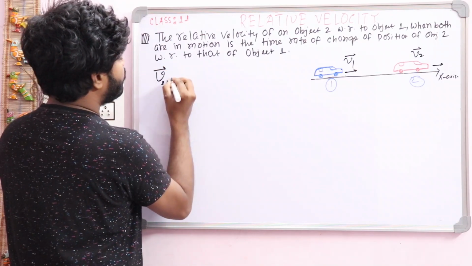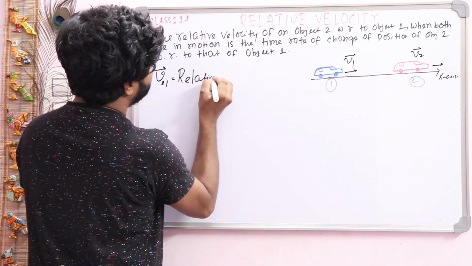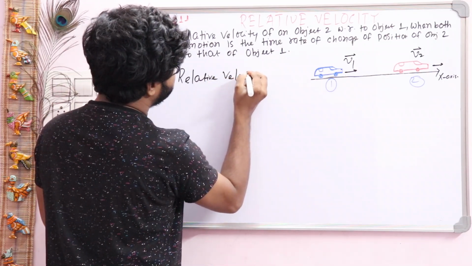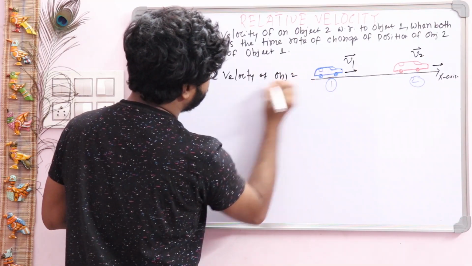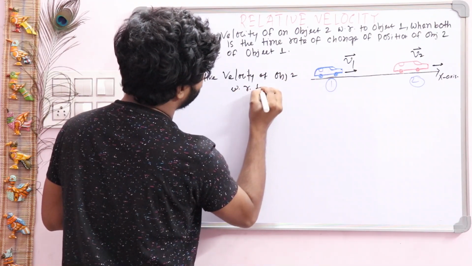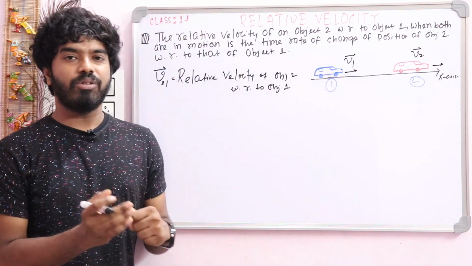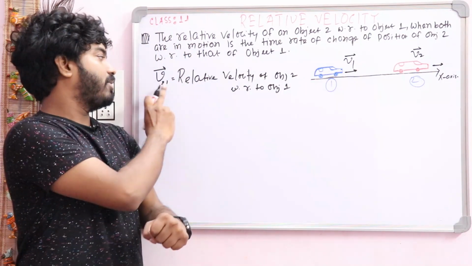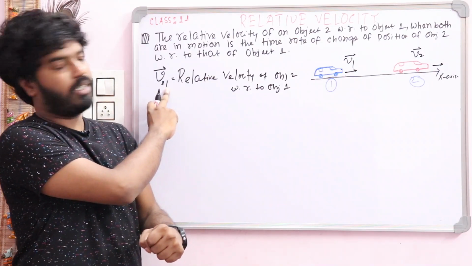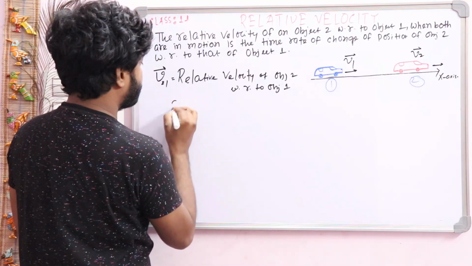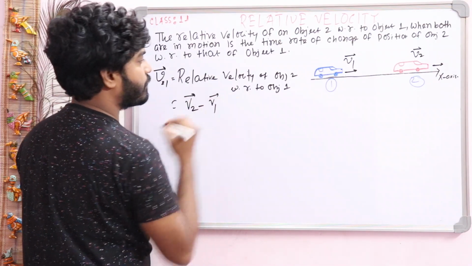What is the meaning of v21? v21 means the relative velocity of object 2 with respect to object 1. So the velocity of that object will be written first and the reference second. It is written this way: v2 minus v1.